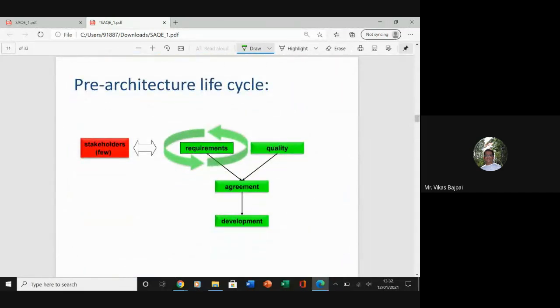Now, this is something which is called your pre-architectural life cycle, right?